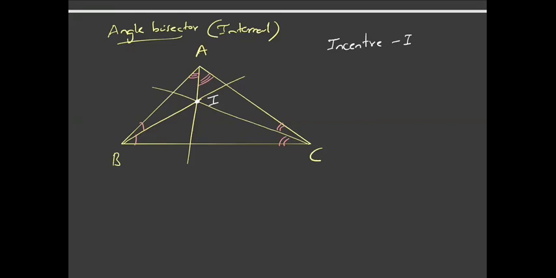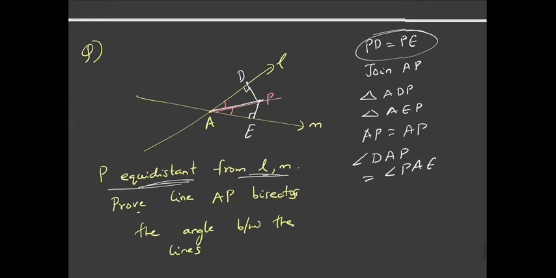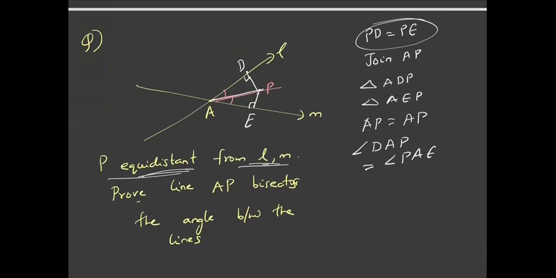We have done a problem in which we noticed that if a point is equidistant from two lines, then AP bisects the angle between the lines L and M. It means any point on the bisector of the angle will be equidistant from both the lines.